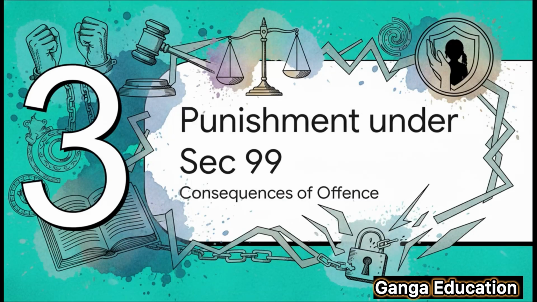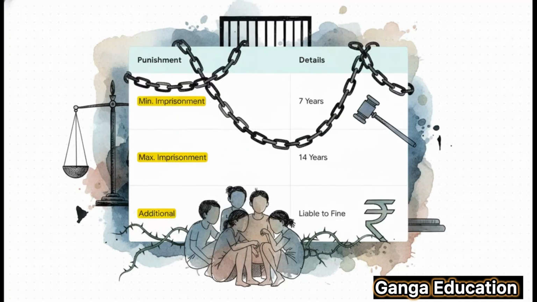For such a serious crime, the punishment must also be severe. So let's see what punishment is prescribed for this offense in the Bharatiya Nyaya Sanhita. As you can see, the punishment is quite harsh. The convicted person can be imprisoned for a minimum of 7 years and a maximum of 14 years. In addition to this, a fine can also be imposed.